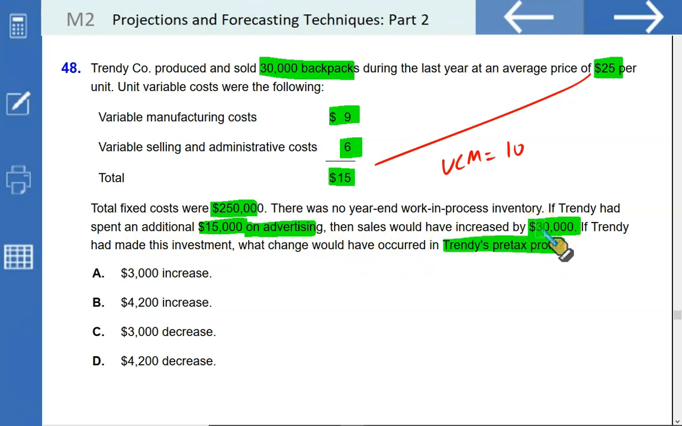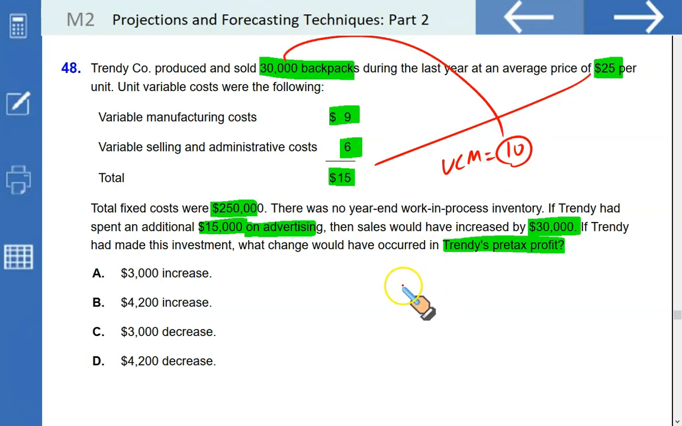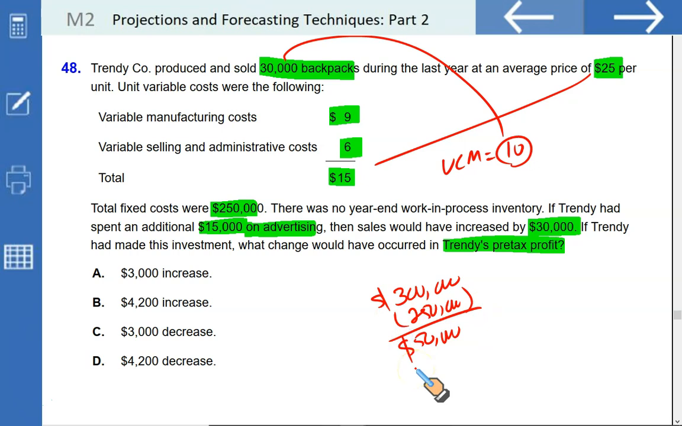Let us consider our profit when there is no advertisement. We generate a contribution of $10. When we sell 30,000 backpacks, our contribution is going to be $300,000, and from this we deduct our fixed cost. Our operating profit turns out to be $50. Now let us bring in the other picture.